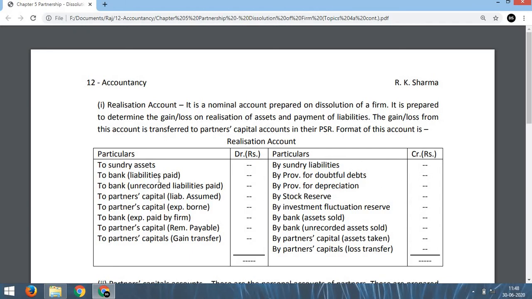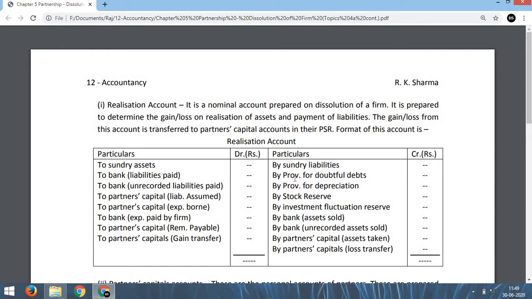Similarly, this side we have to write to stock, to closing stock, and if there is any stock reserve on that closing stock, that is to be written here. So here you write the gross value of stock and here you write by stock reserve. So these three are the provisions or reserves on debtors, on fixed assets, on stock.